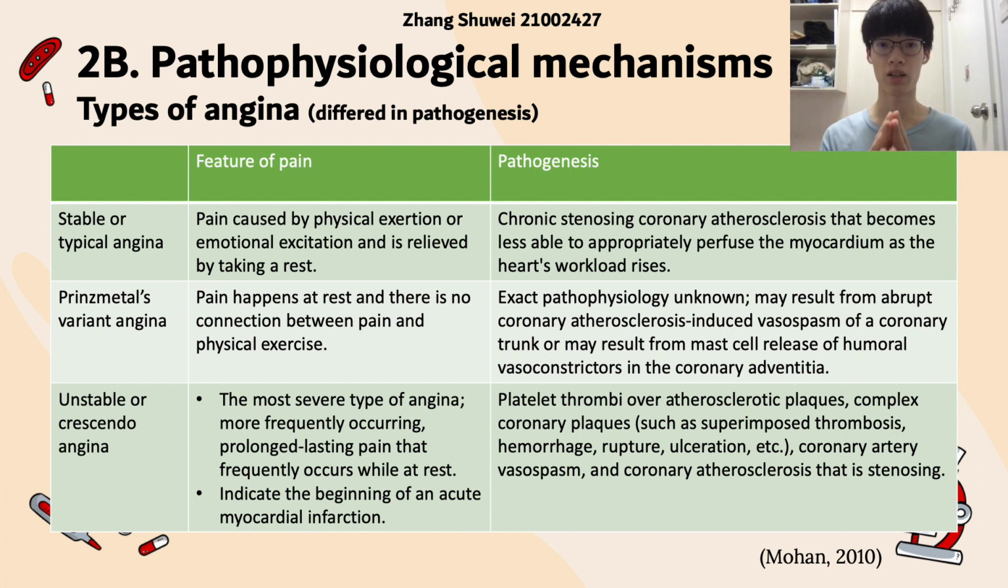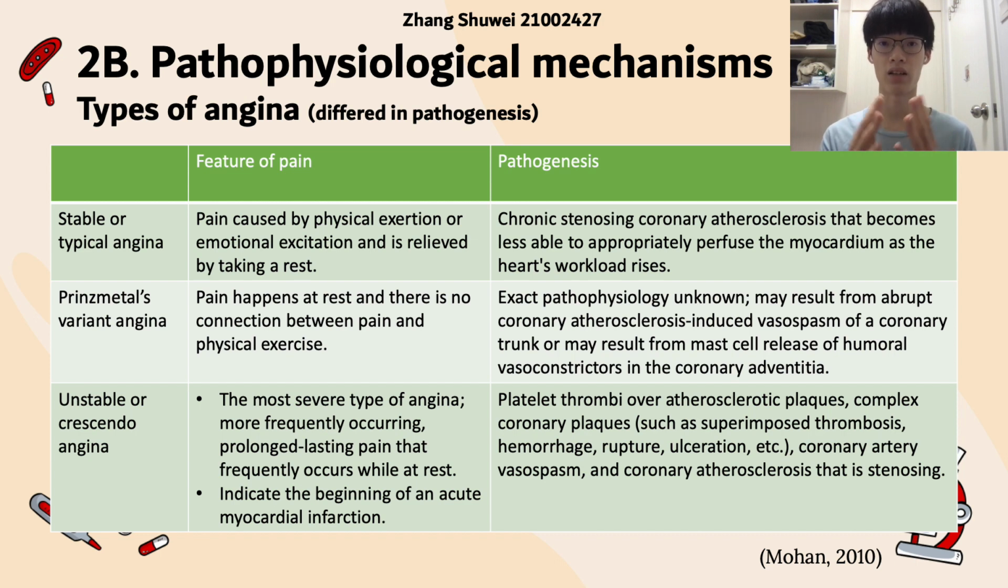Then the second one is the Prinzmetal variant angina, and its pain happens at rest and it has no link with physical activity. However, its exact pathophysiology is unknown, but it could be caused by some sudden vasospasm of a coronary trunk caused by coronary atherosclerosis, or it could be caused by some mast cell releasing some humoral vasoconstrictors in the coronary adventitia.